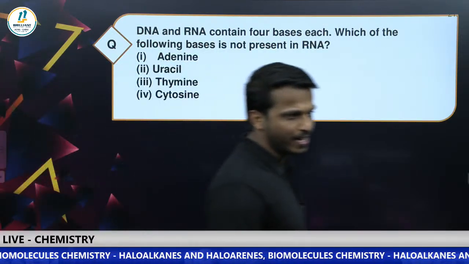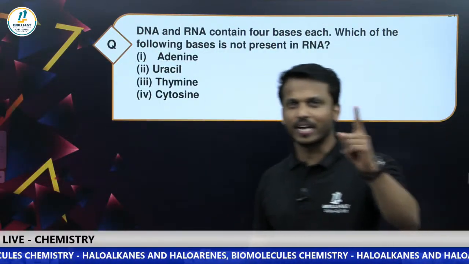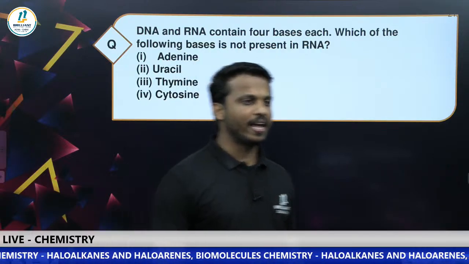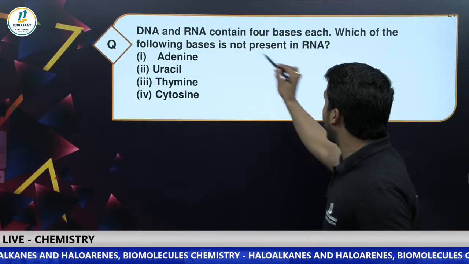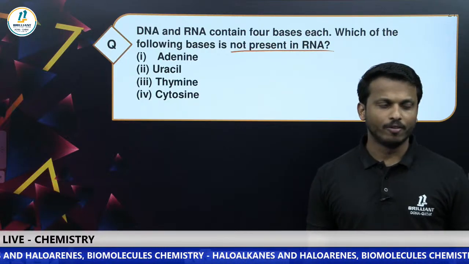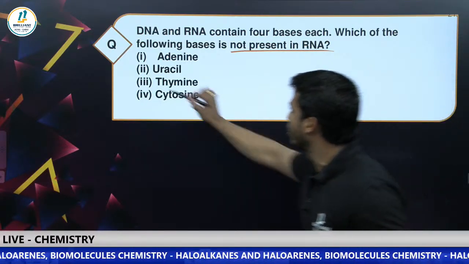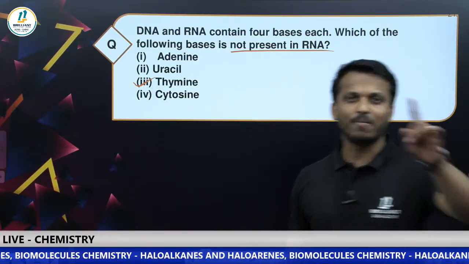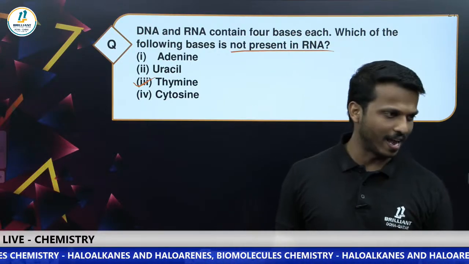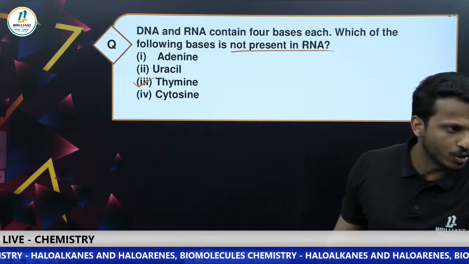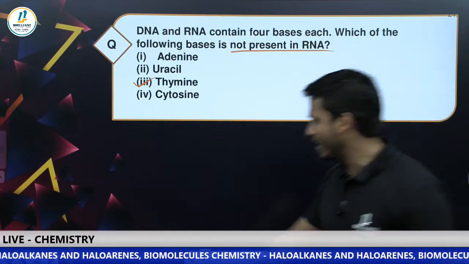Next question. DNA and RNA contain 4 bases. Which of the following bases is not present in RNA? Thymine is present in DNA; instead, uracil is present in RNA. Yes, already given the answer.